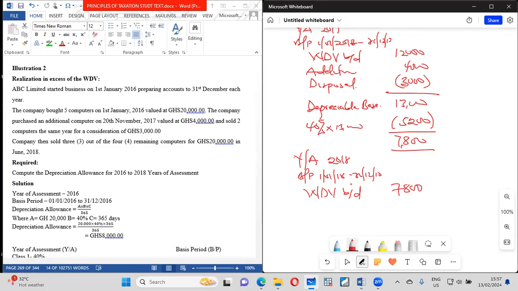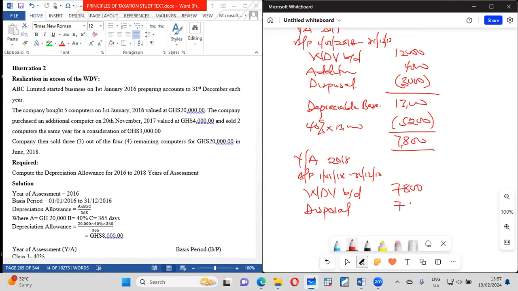We don't have any addition, so disposal. What you should understand is that you cannot dispose more than you have. So our disposal here will be limited to the 7,800.